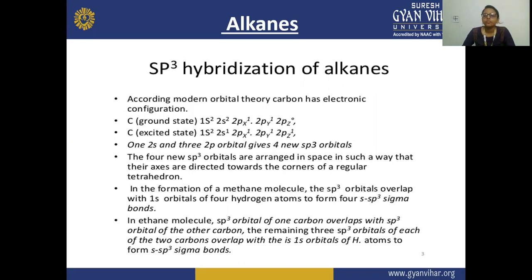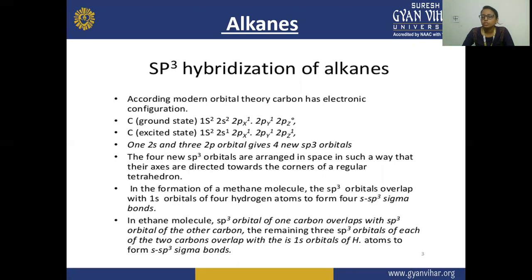So in the formation of a methane molecule, the sp3 orbitals overlap with the 1s orbitals of 4 hydrogen atoms. The sp3 orbitals of carbon overlap the hydrogen 1s orbitals, because hydrogen has a 1s orbital. So the 1s orbitals of the 4 hydrogens are overlapped by the sp3 orbitals of the carbon.